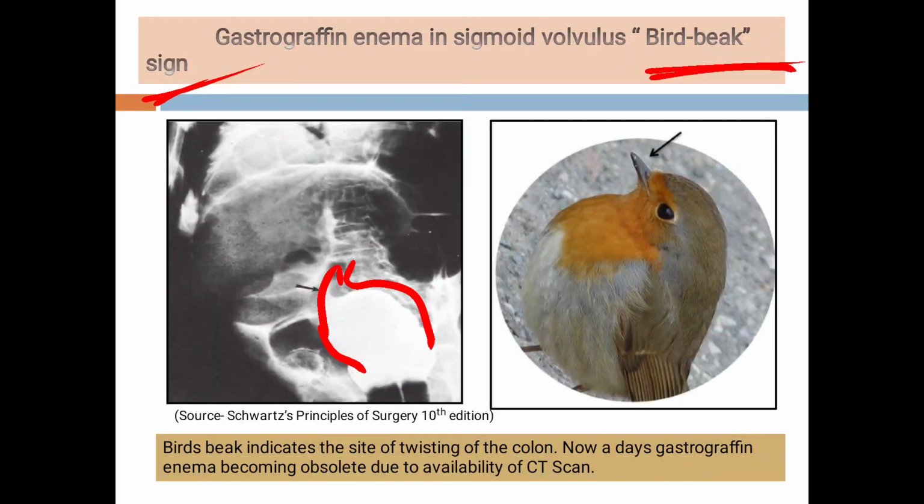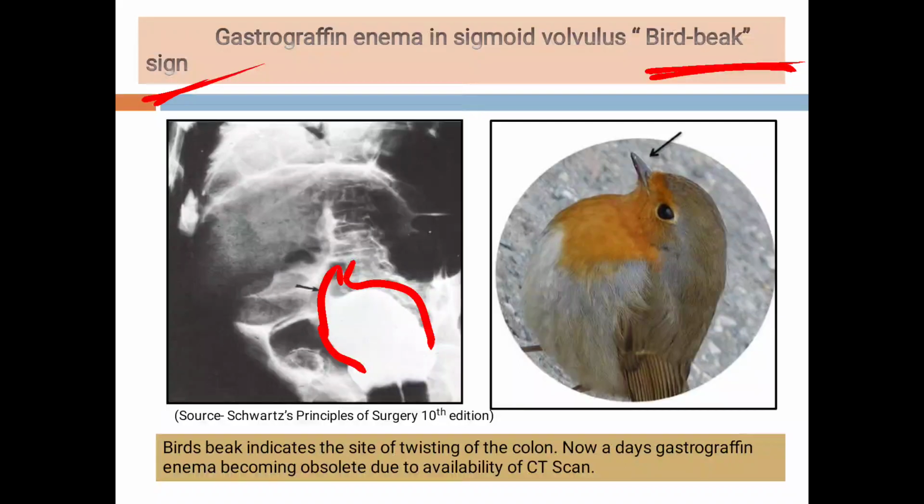Nowadays gastrografin enema or barium enema is becoming obsolete because of the availability of the CT scan. So nowadays barium enema is not done. Only plain abdominal radiograph is done, and if we are in doubt, then CT scan of the abdomen of the patient is done.